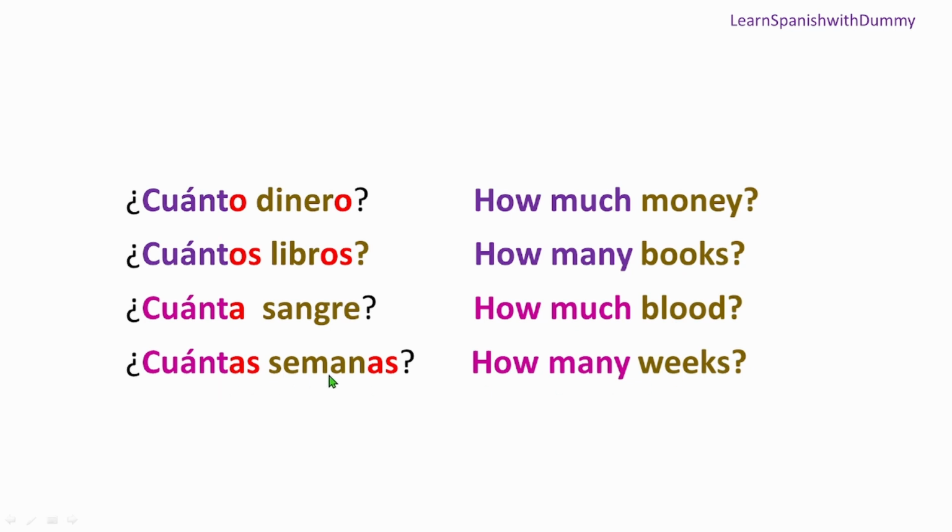So we say cuántas semanas. And again, week is female in Spanish, and it's plural, because I made it weeks, so cuántas semanas. See, it's simple. If the object that you are describing is male, the how much version will also be male. If it is plural, it will also be plural. If it's singular, it will be singular. Simple. That's it. I hope it was helpful.